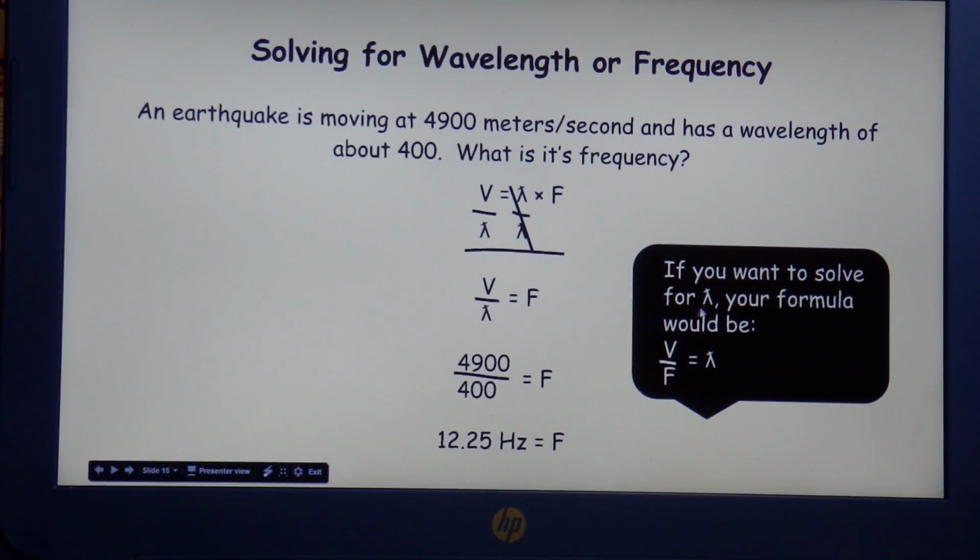If you want to solve for lambda, also known as wavelength, your formula would be v over f equals lambda.